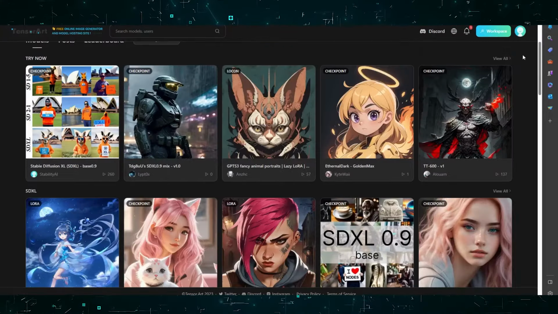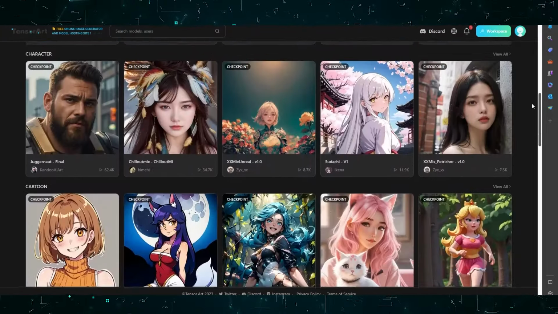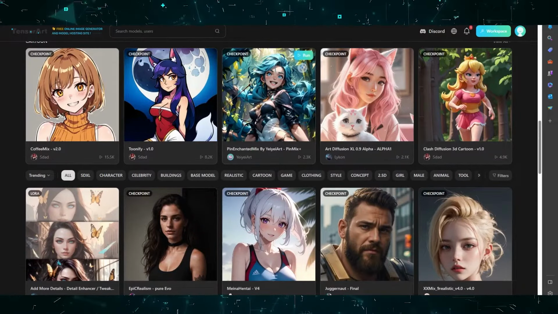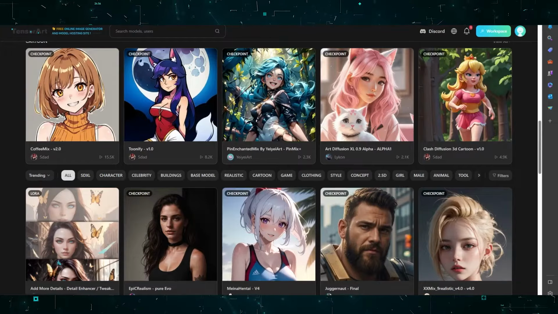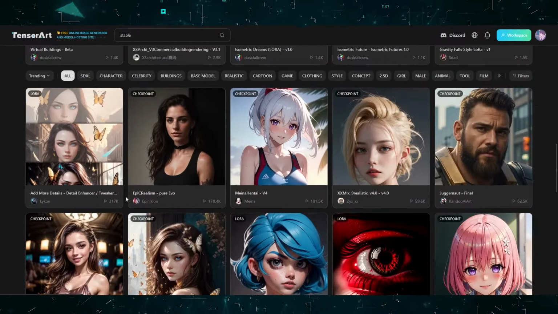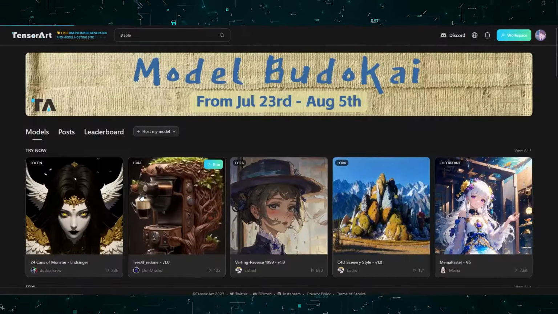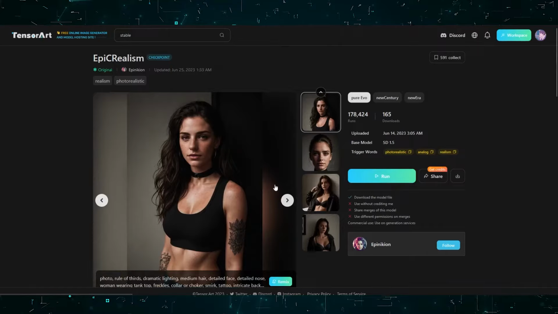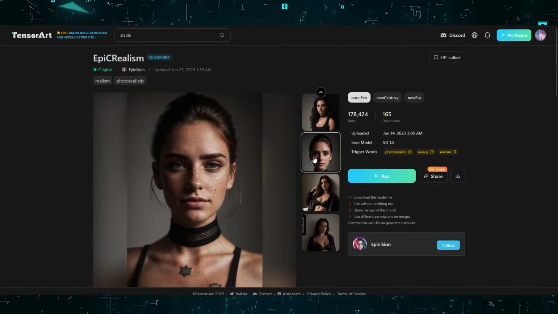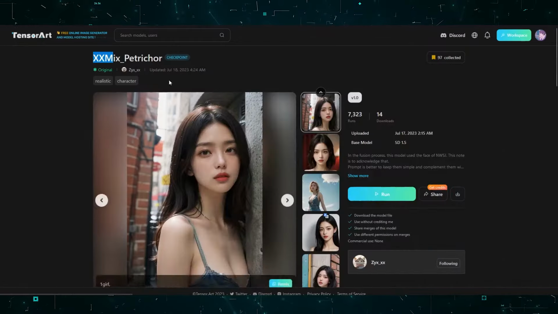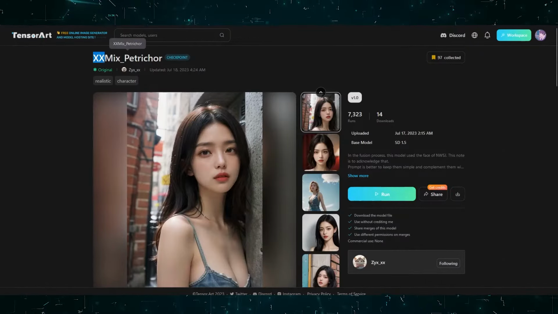On the homepage, you will be presented with all the different models available for you to use. These models are a representation of what type of images these models can generate. Essentially, these models are specifically designed to create a particular type of image. Say you want your image to look realistic, then click on the Epic Realism or Realism Neutron 1. There are tons of such models. I just mentioned two of the most famous ones, but ironically, I won't be using that. After some digging, I did find one that suits perfectly my intended purpose.